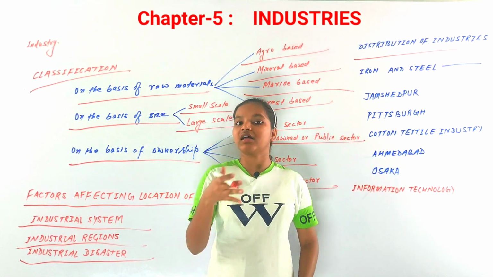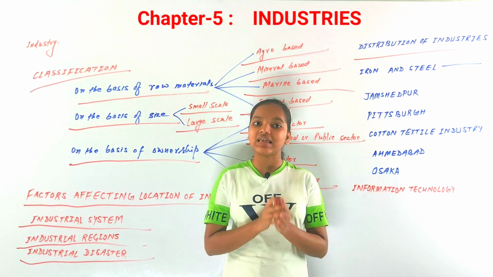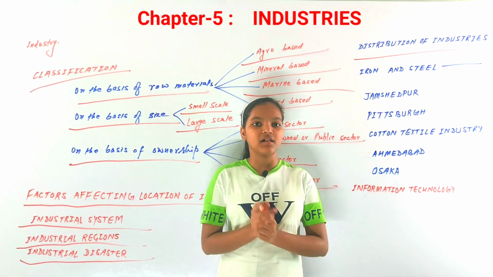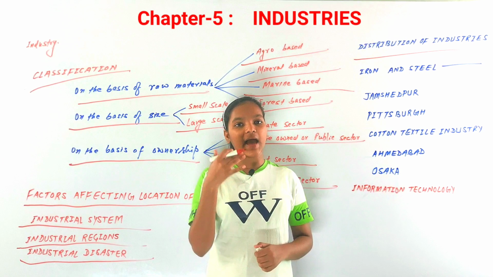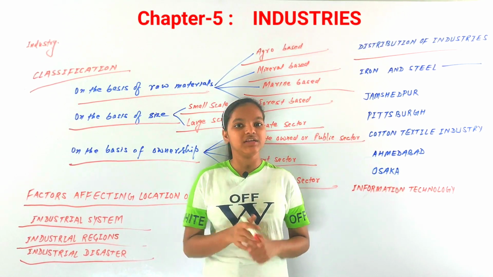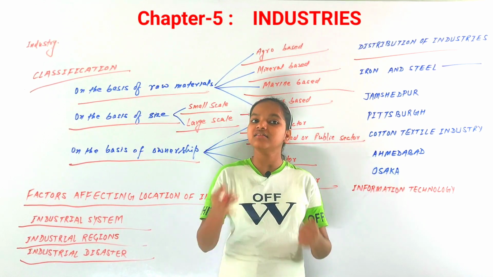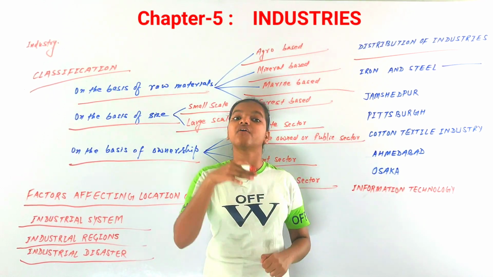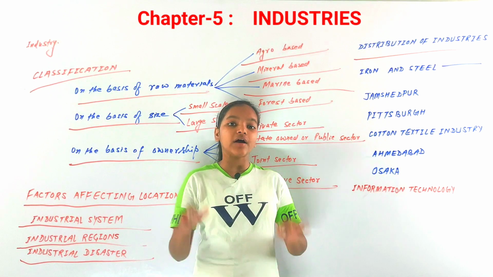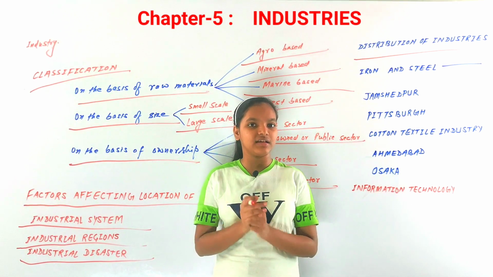For example, sun rising industries can be information technology, hospitality, wellness, and health. These are the sun rising or emerging industries.